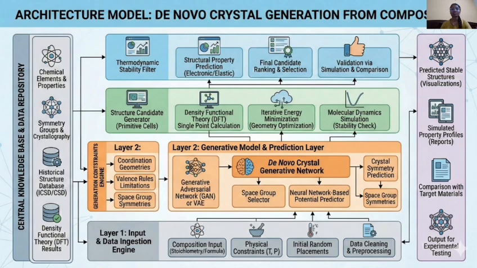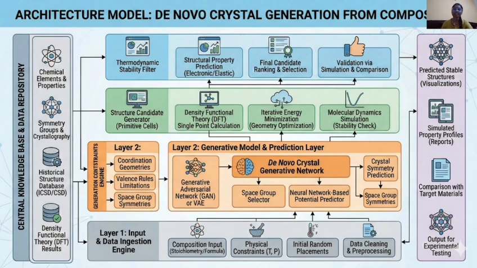This slide shows the architecture of our de novo crystal structure generation from composition model. This slide visually represents the workflow of our system. The process begins with input chemical composition like this. The AI model then encodes this information into a latent representation using the variational autoencoder CDVAE.